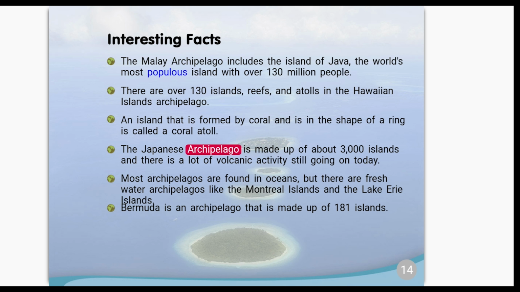The Japanese archipelago is made up of about 3,000 islands, and there is a lot of volcanic activity still going on today. Most archipelagos are found in oceans, but there are freshwater archipelagos like the Montreal Islands and the Lake Erie Islands. Bermuda is an archipelago that is made up of 181 islands.